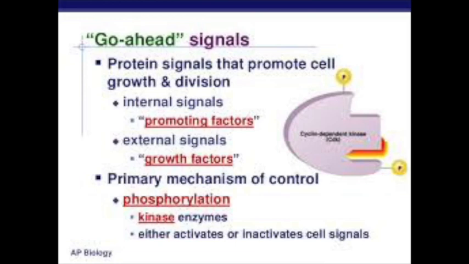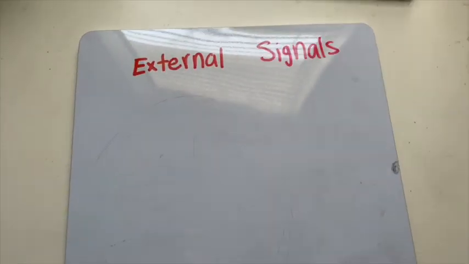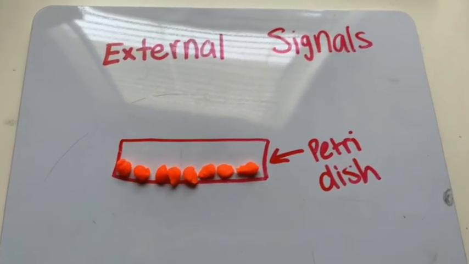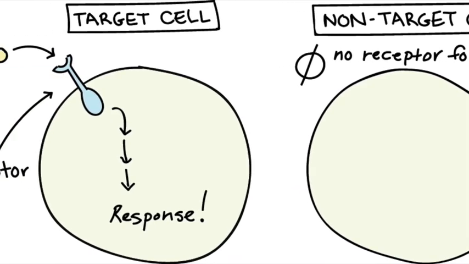External signals include physical signals, which include cell-to-cell contact called density-dependent inhibition. An example of this is how mammal cells can be grown in a culture dish, and they then form a single layer of cells on the bottom and then stop dividing, which is an example of the physical external signal.